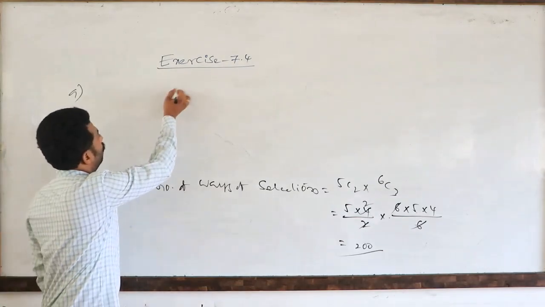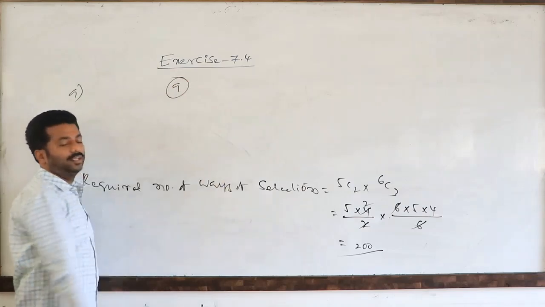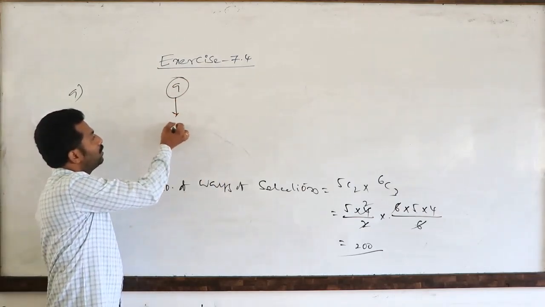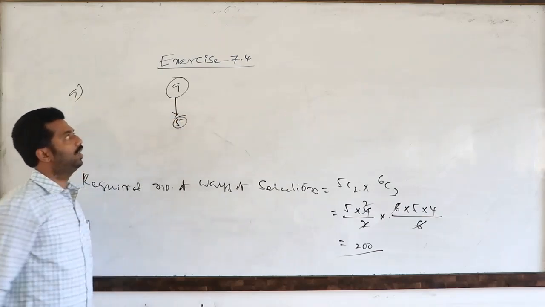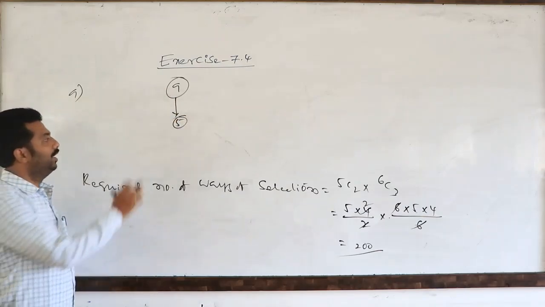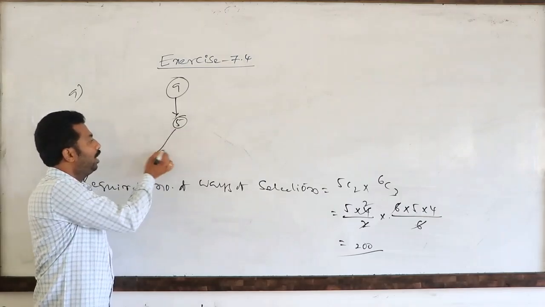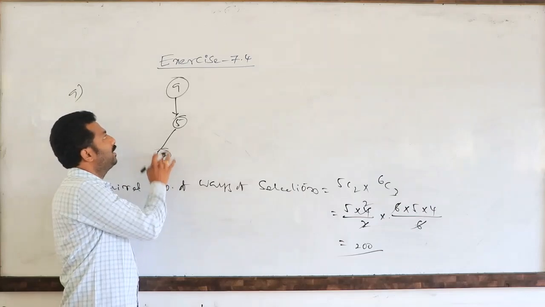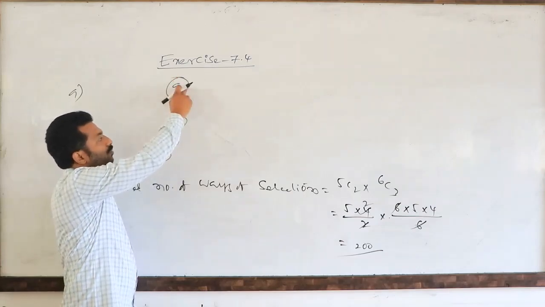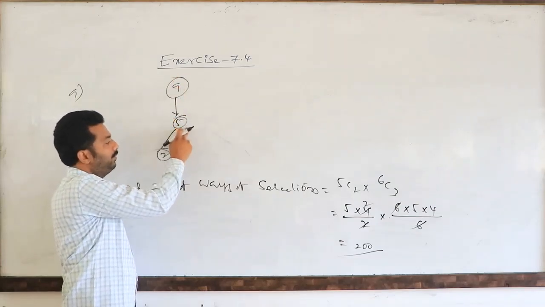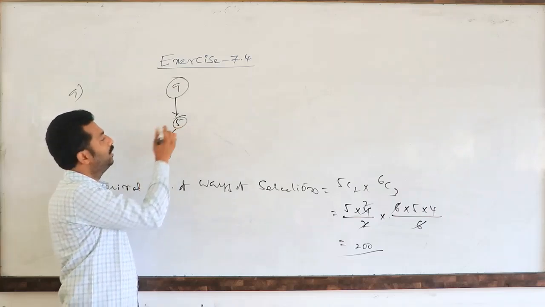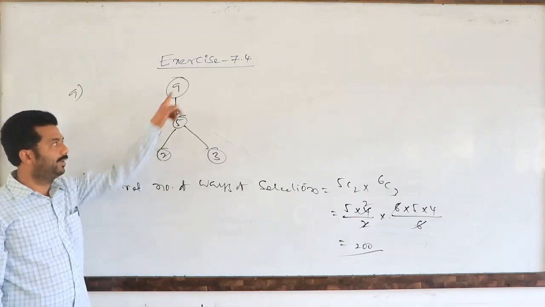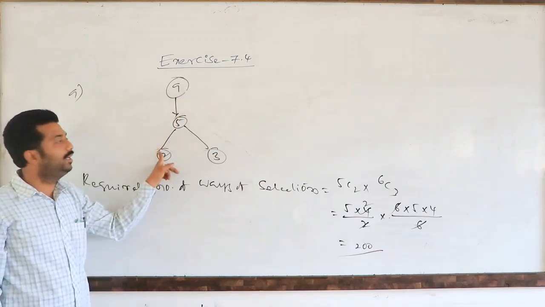Total 9 courses are there, and they have to choose only 5 courses out of 9. In these 5, 2 are compulsory for every student, so the remaining 7 are left. Already 2 selections are done, so the remaining 3 subjects can be selected out of 7.